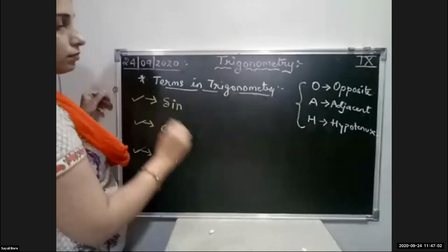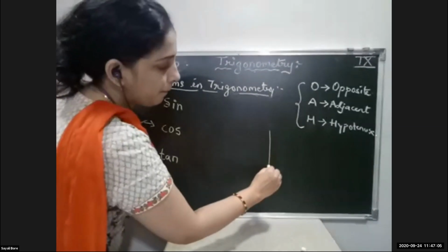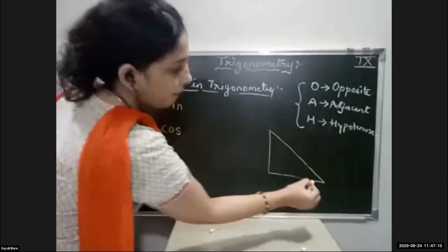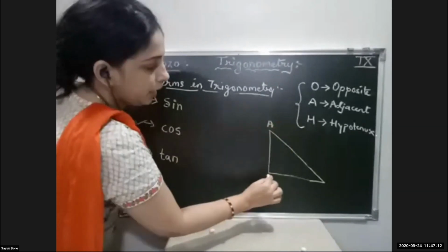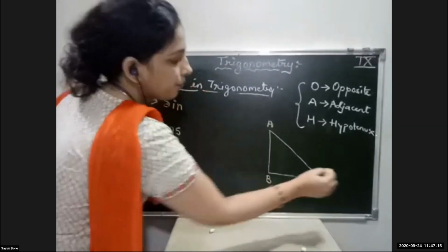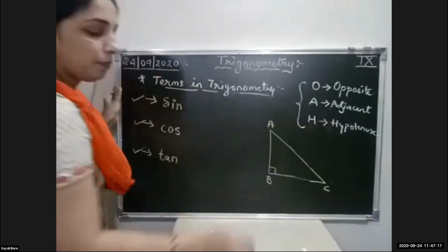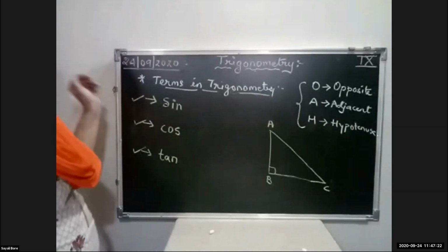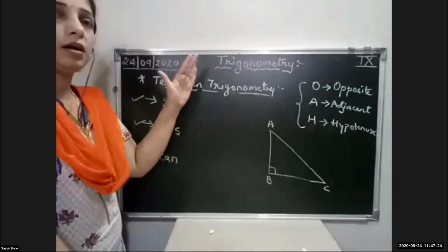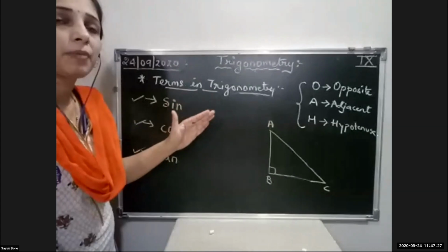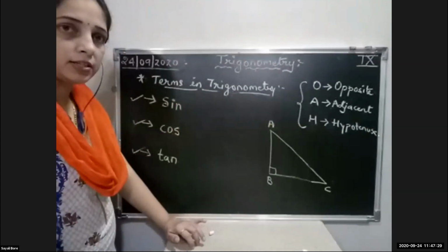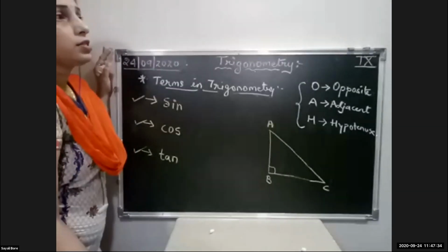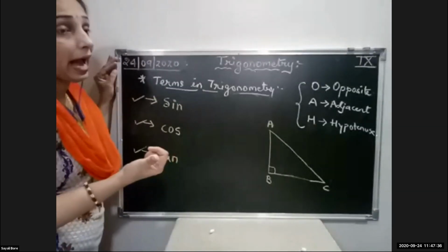Now I will draw the diagram. Triangle ABC, angle B equals 90 degree. As you know, this topic of trigonometry was introduced by a Greek mathematician, so he used some Greek angles.